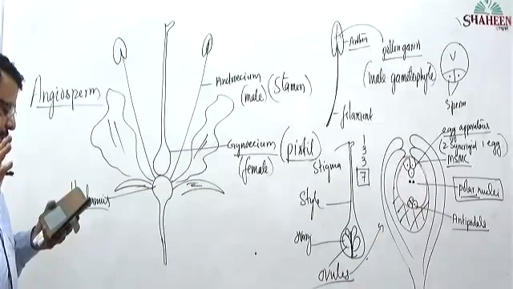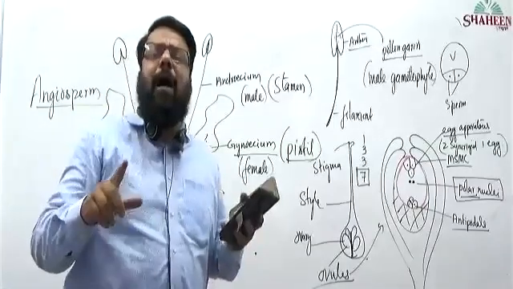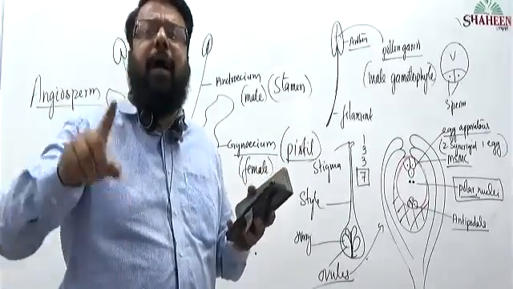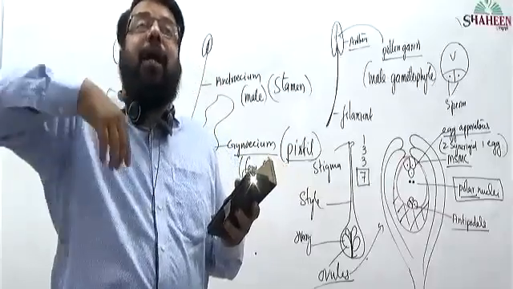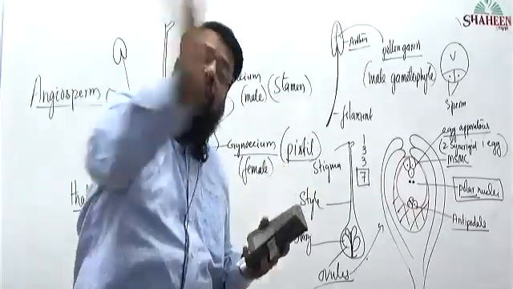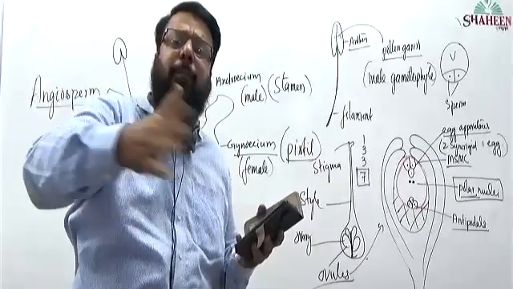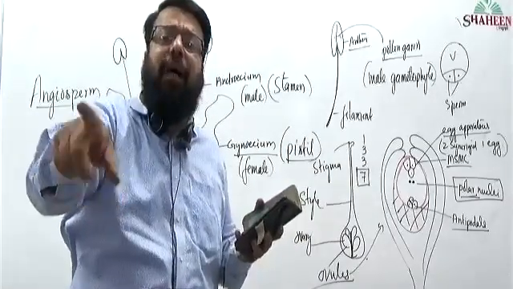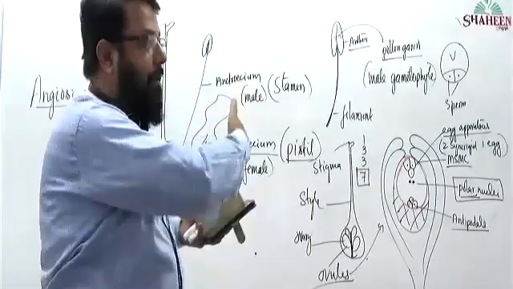Sir, is eucalyptus the same plant we discussed yesterday, or smaller than that plant? Eucalyptus is a different plant, and sequoia is a different plant. Sequoia is the tallest plant. Among all plants, algae, bryophyte, pteridophyte, gymnosperm, angiosperm, which is the biggest plant overall? Sequoia. Among angiosperms, which is the biggest plant? That is eucalyptus.